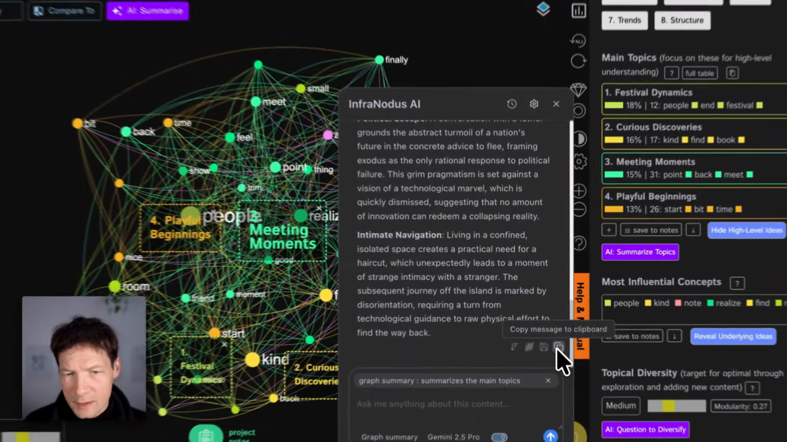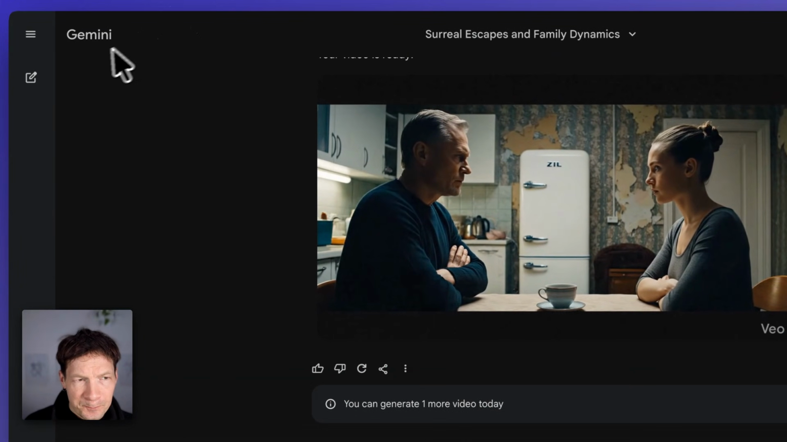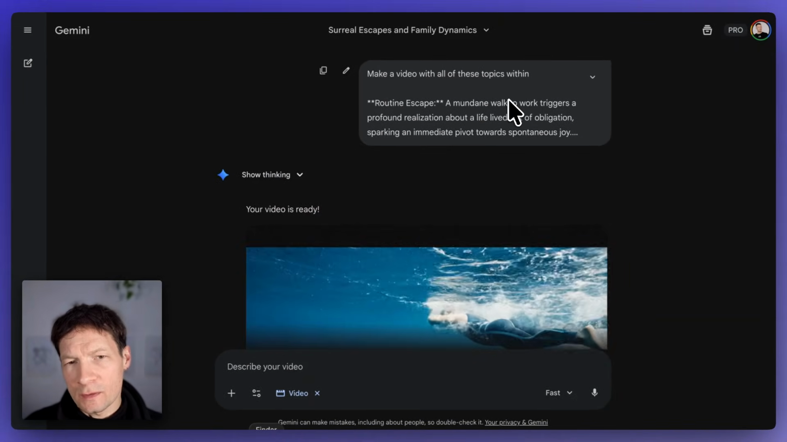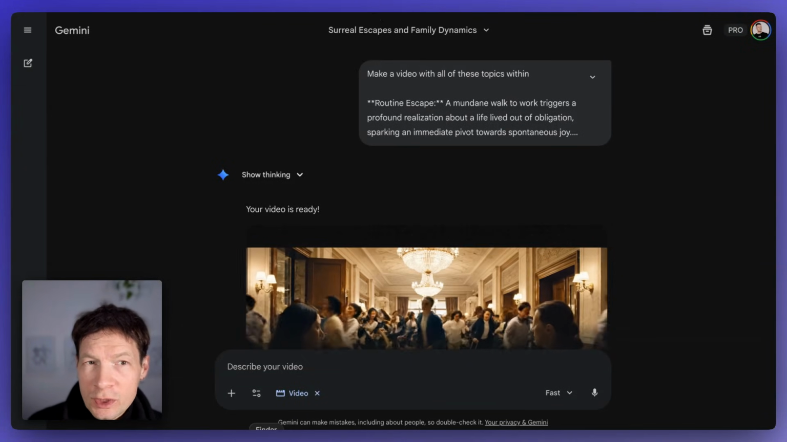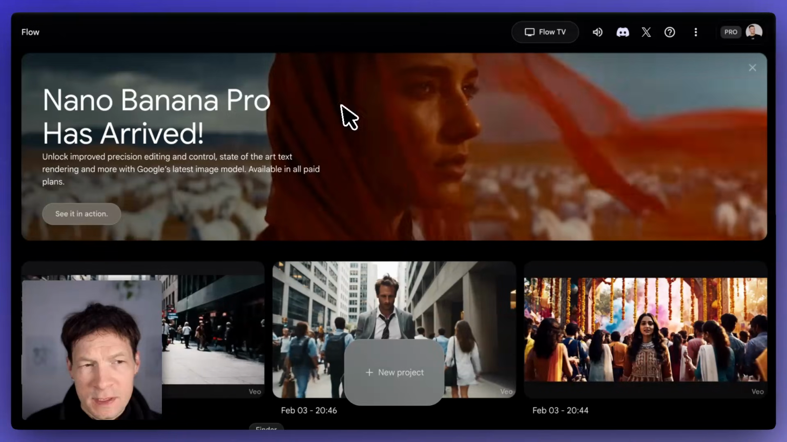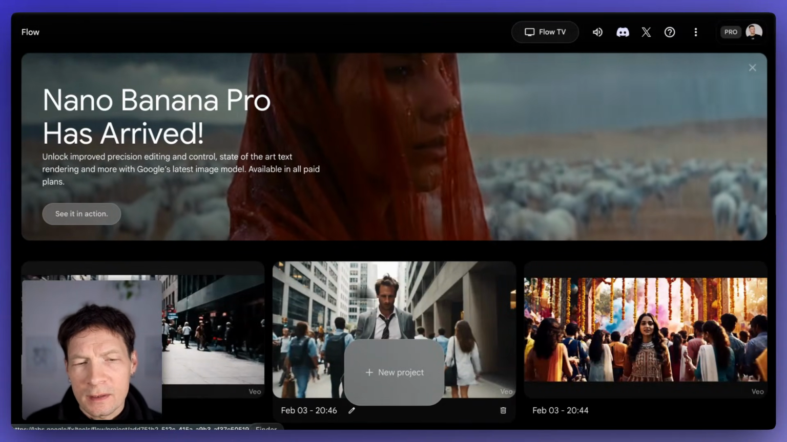So you just copy this output, and then you go to Google Gemini, make a prompt, and choose that you want to use Google Gemini. They only allow you 3 generations per day. If you want more generations, Google has another tool called Flow. It's also available if you're a subscriber to Gemini, and you just go to Flow in Google Labs, and there I think it is unlimited.